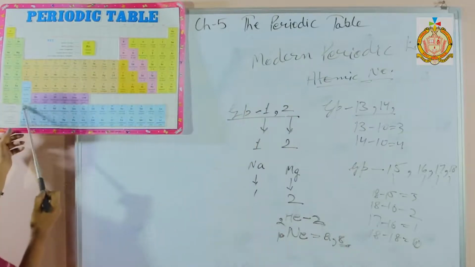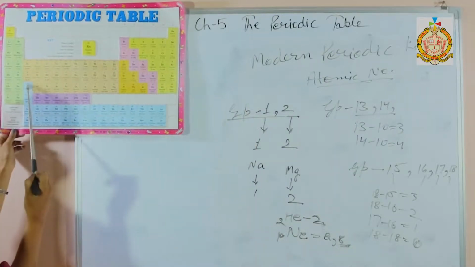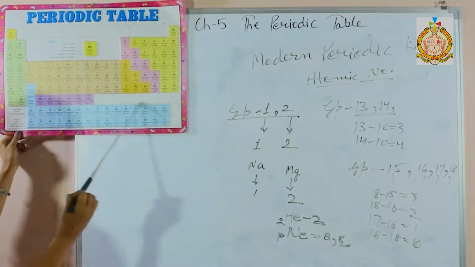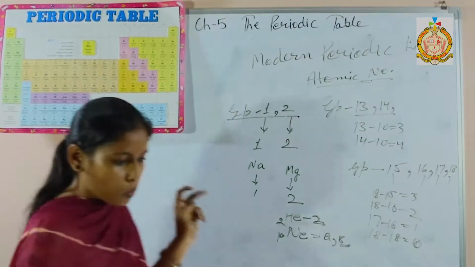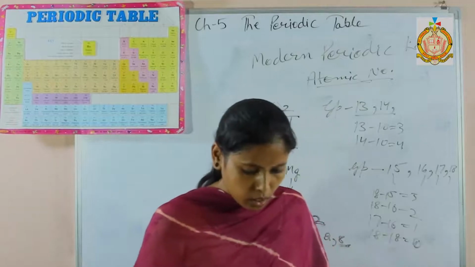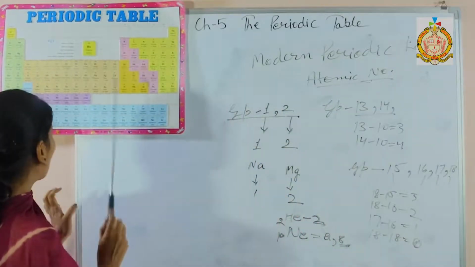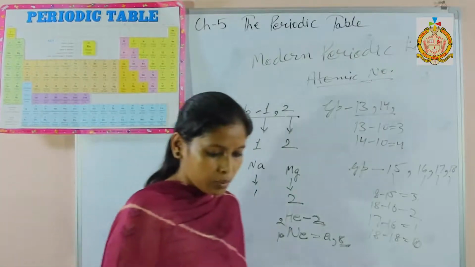Inner transition, these are inner transition. Inside the transition, these are transition and these are inner transition elements. F block elements, inner transition. And D block elements, transition elements are also called D block elements.